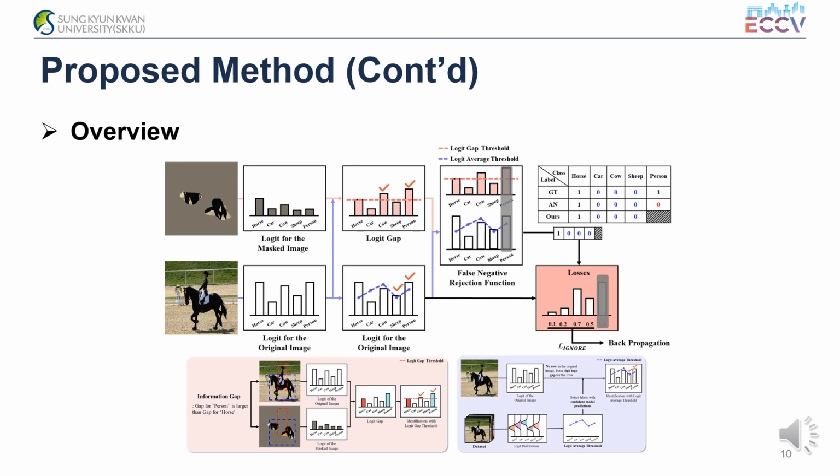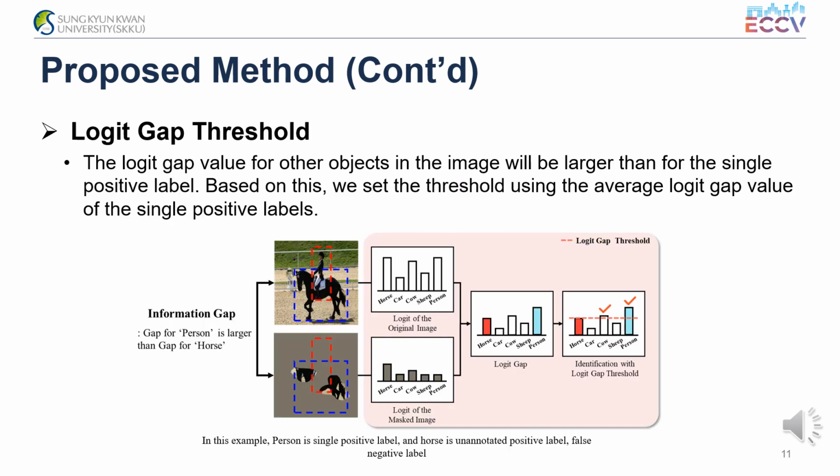Now let's take a closer look at the two thresholds. In the masked image, the object of the single positive label retains some of its information, but any information of the other objects is completely eliminated in the masked image. As shown in the figure, the information gap between the masked image and the original image is larger for the false negative labels like person than for the single positive labels like horse. In other words, the value of the logit gap for the other objects in the image will be larger than the value of the logit gap for the single positive label. Based on this observation, we set the threshold using the average gap value of the single positive labels.